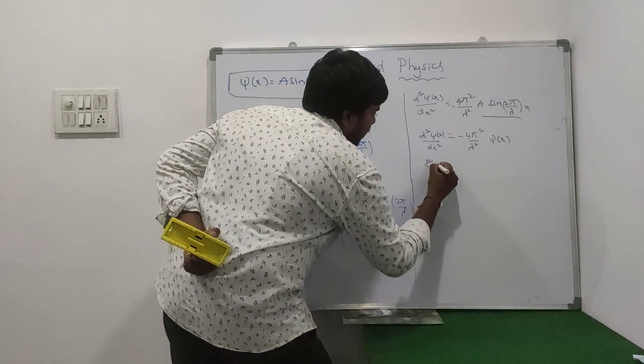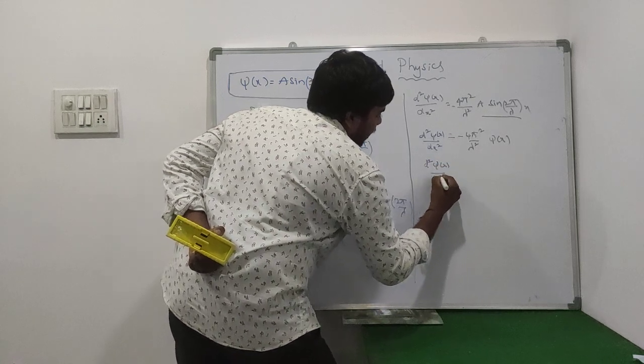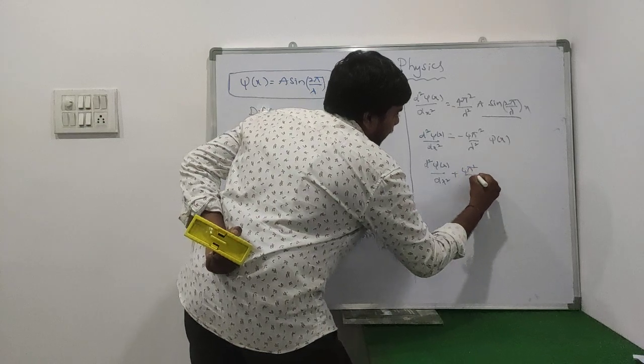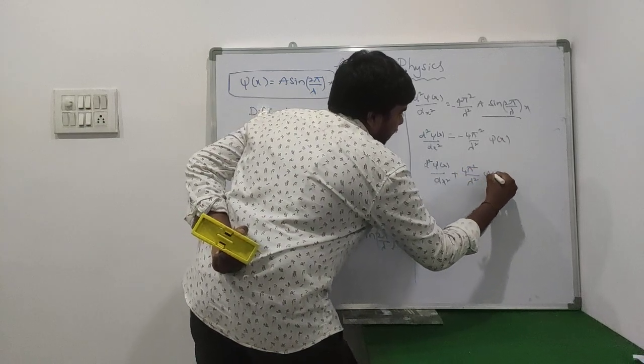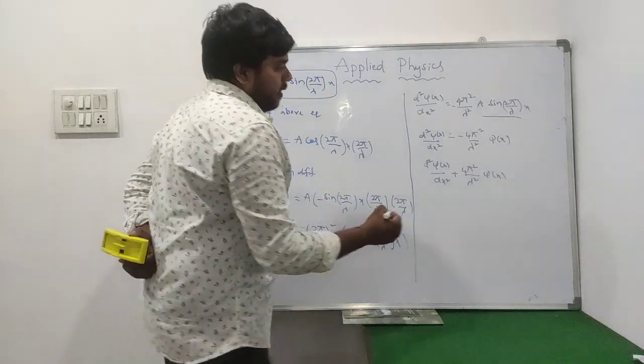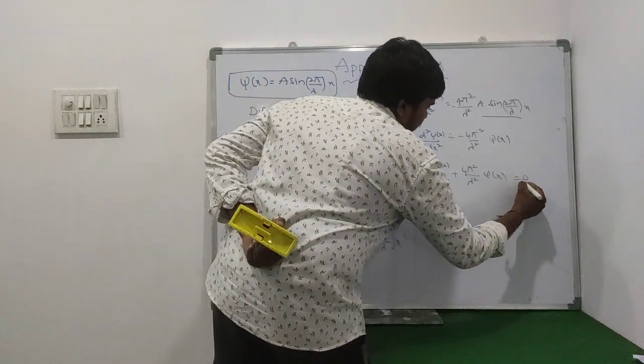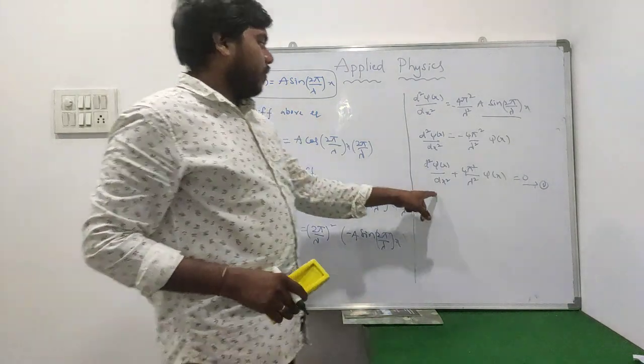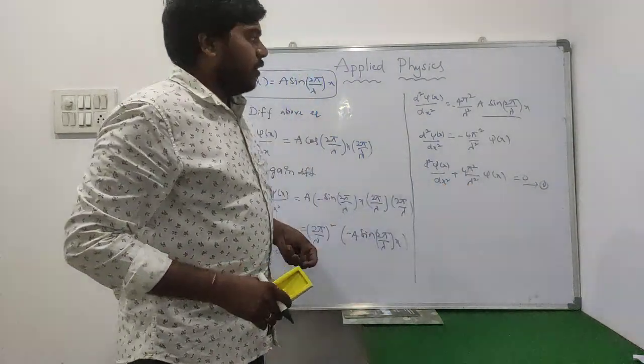Then d square psi of x by dx square plus 4 pi square by lambda square into psi of x is equal to 0. This is equation number 1: d square psi of x by dx square plus 4 pi square by lambda square into psi of x equals 0.